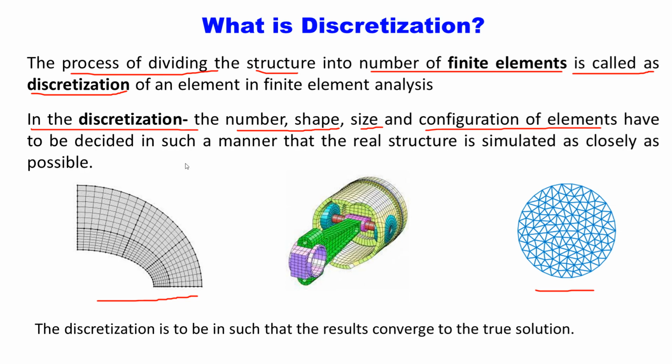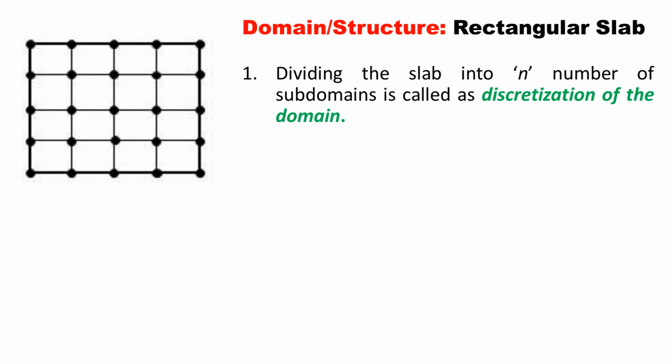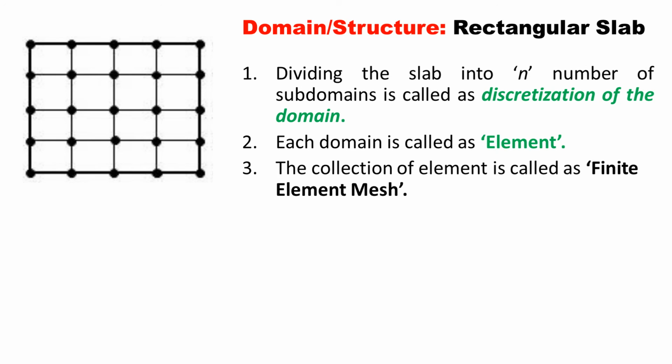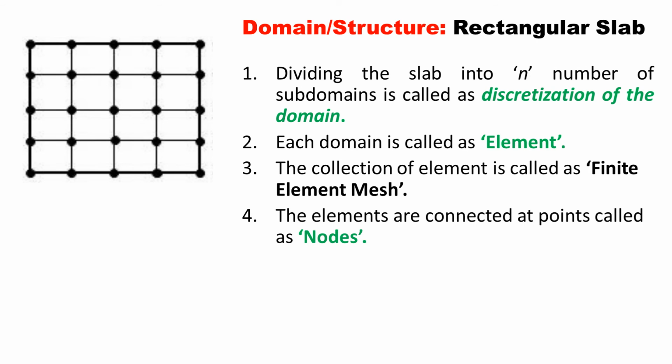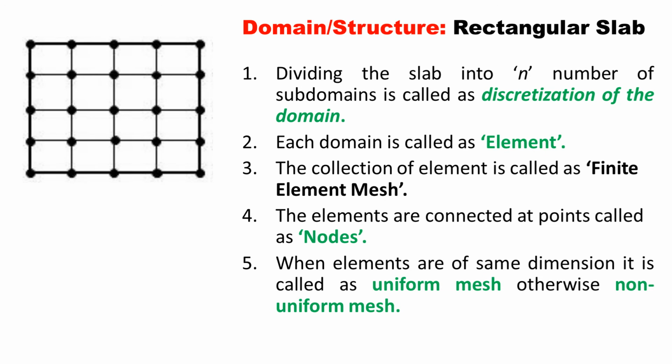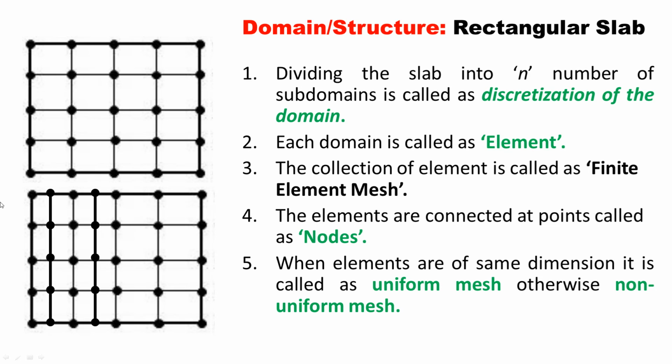Then as an example, you can give the example of a rectangular slab. Write down that dividing the slab into n number of subdomains is called as discretization. Draw this figure as an example. Then write down what an element is, and what a finite element mesh is. The collection of elements is called as finite element mesh. Then write down that the points where all elements are connected to each other are called as nodes. Then write down that when the elements are of the same dimensions throughout the mesh, it is called as uniform mesh. And if different sizes of elements are used in the single domain, it is called as non-uniform mesh.